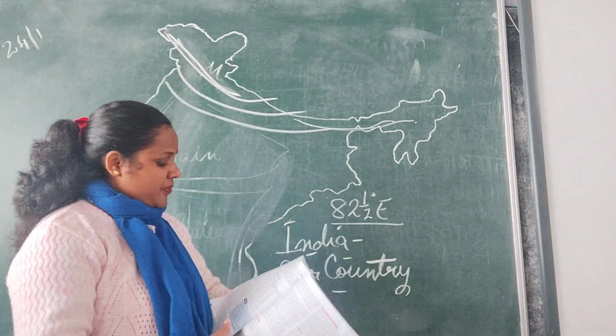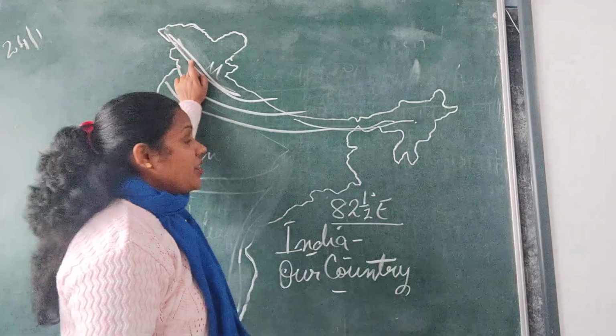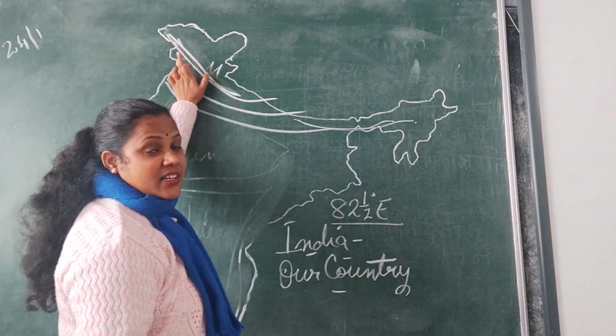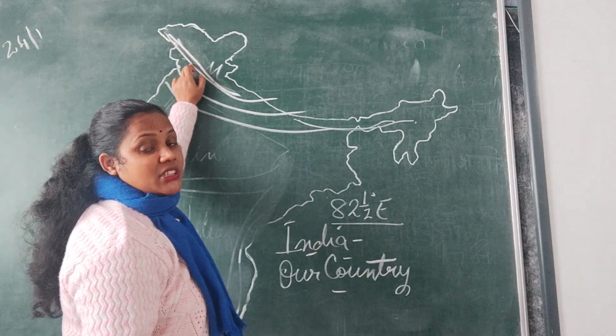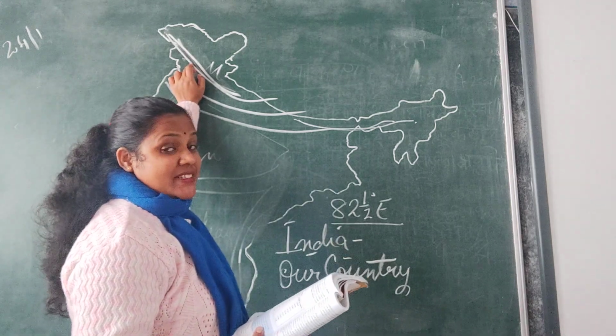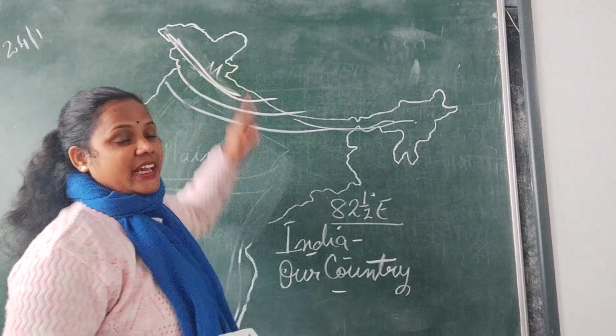I told you the highest peak in Greater Himalaya is Mount Everest. These mountains are 6,000 meters above the mean sea level. Highest peaks are Mount Everest and K2.